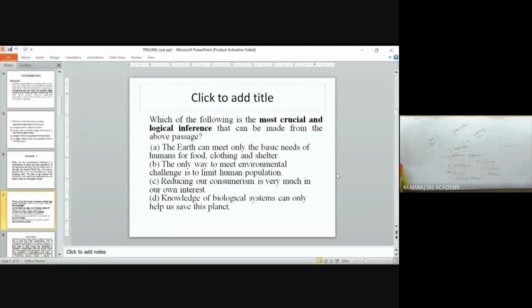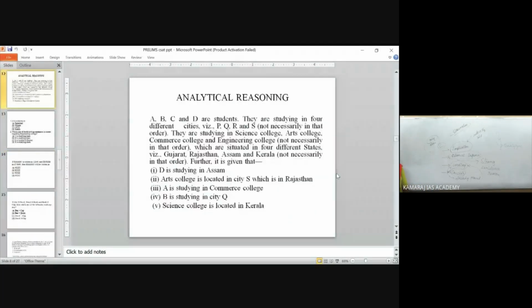So I am boring you with these passages. We'll go for analytical reasoning, then we can come back to the remaining two passages. Now you can get an overall idea of the comprehension part.